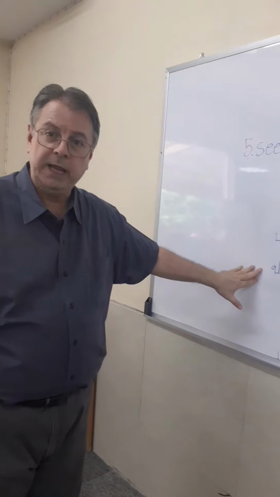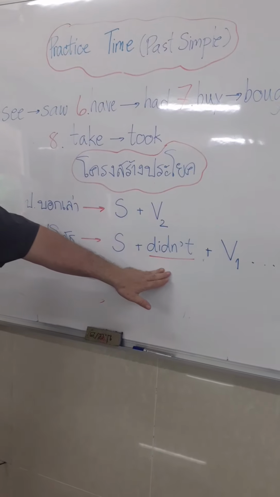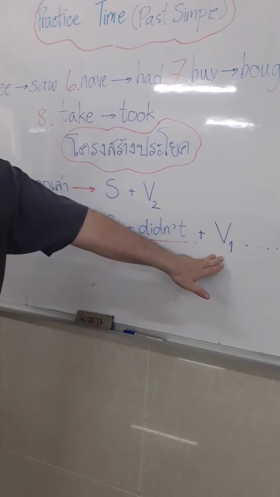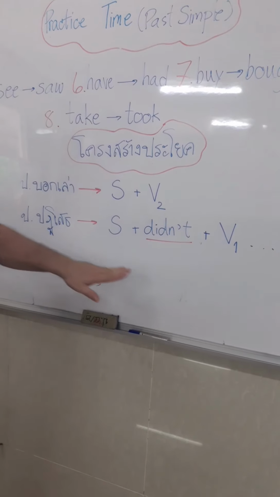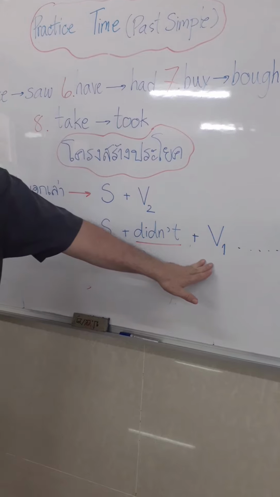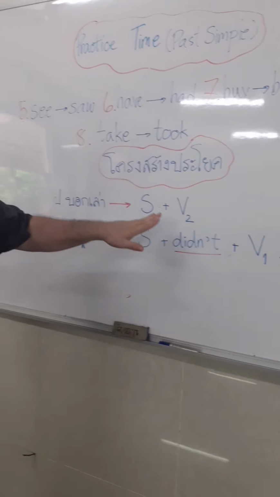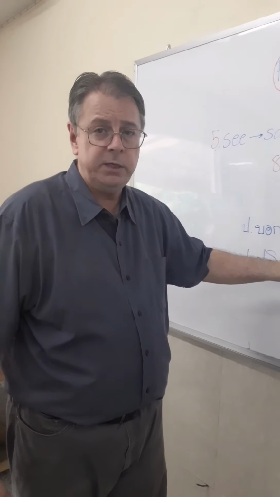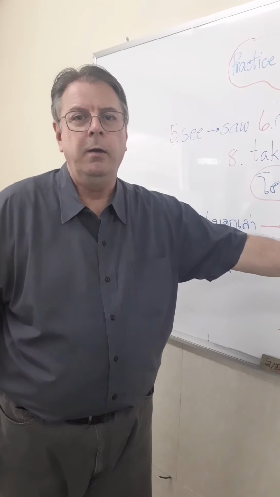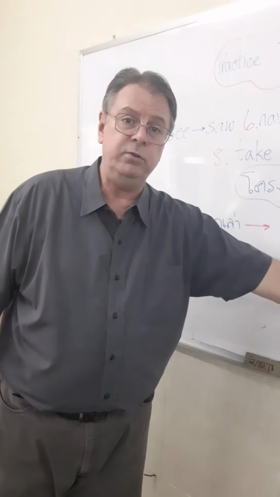And we want to say it in the negative. Remember, subject plus didn't plus your present tense form of the verb. So it would be Mr. Bean didn't see a dolphin show. So the positive: Mr. Bean saw a magic show. The negative: Mr. Bean didn't see a dolphin show.